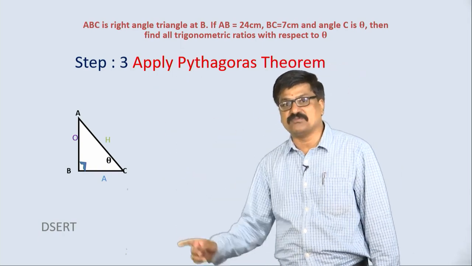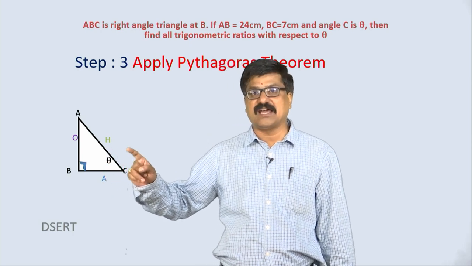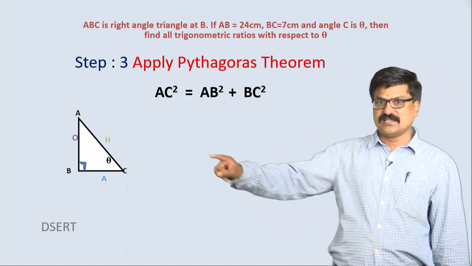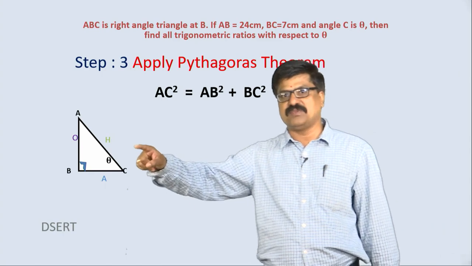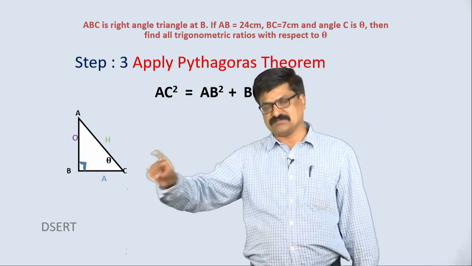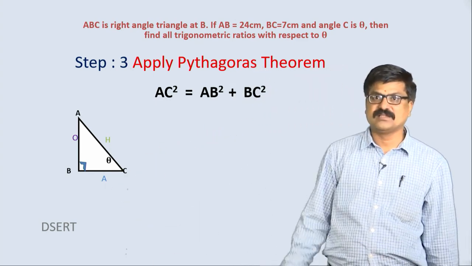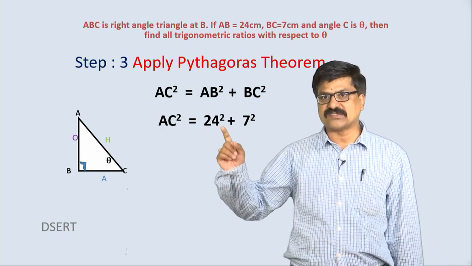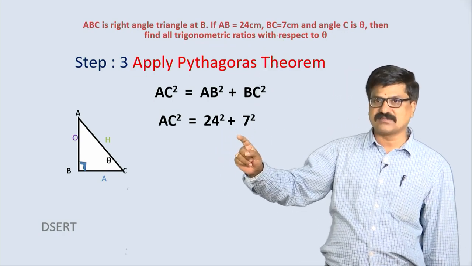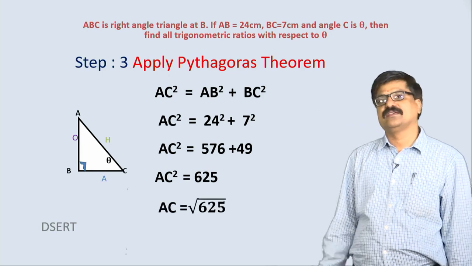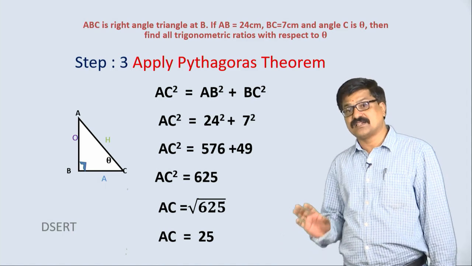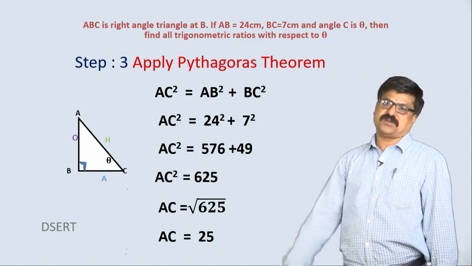What is the Pythagoras theorem? We know the square on the hypotenuse is equal to the sum of the squares on the other two sides, that is AC squared equals AB squared plus BC squared is the result of the Pythagoras theorem with respect to this triangle. Let us substitute the values. AB as 24 here, BC as 7 here, therefore 24 squared plus 7 squared, simplify, finally we are getting AC as 25. This is the third step while doing this kind of problem.